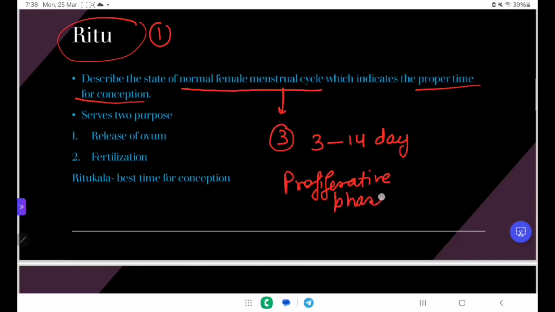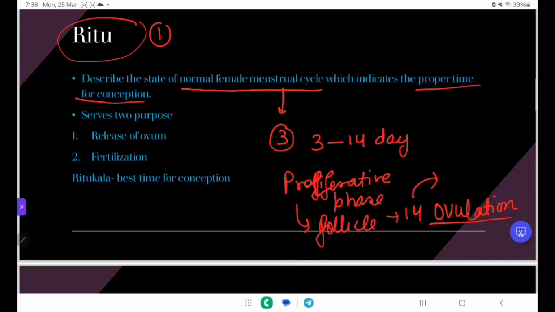In the proliferative phase there is the formation of the follicles, and on the 14th day the Graafian follicle excretes the oocyte, secondary oocyte, and ovulation occurs.